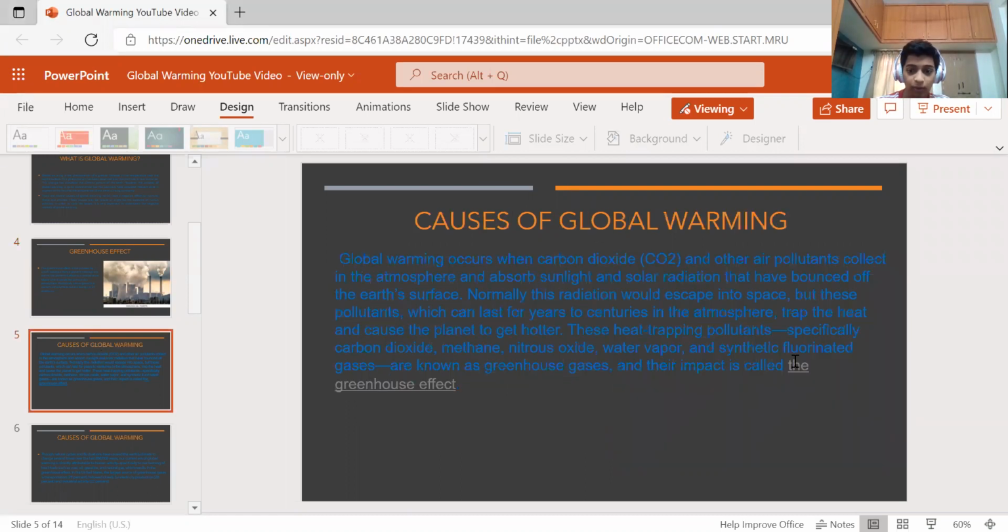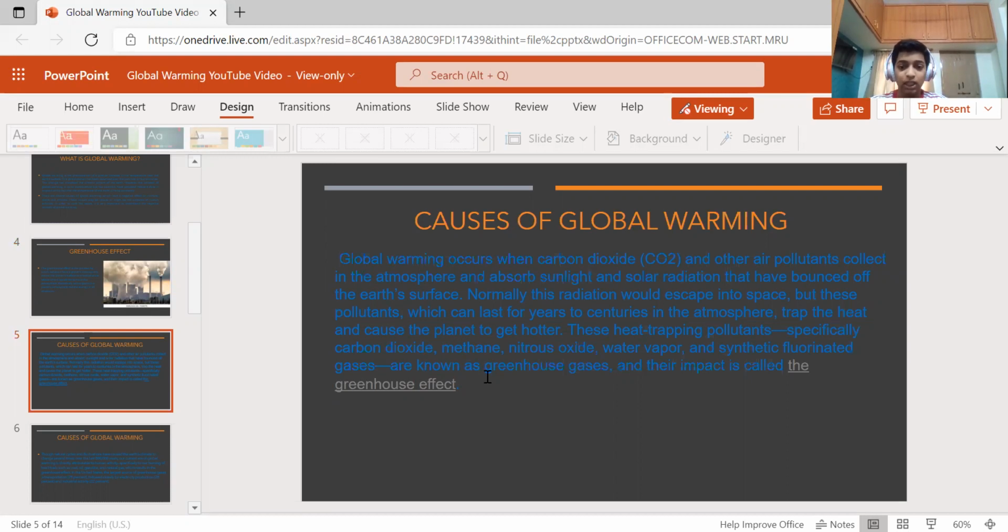And causes of global warming. Global warming occurs when carbon dioxide, the short form CO2, and other air pollution collects in the atmosphere and absorbs the sunlight and solar radiation that has bounced off the Earth's surface. Normally, this radiation would escape into space, but these pollutants, which can last for years, for centuries, in the atmosphere, trap the heat and cause the planet to get hotter.